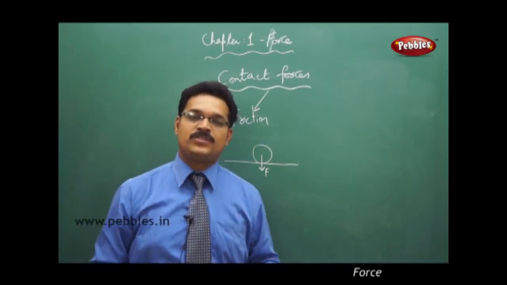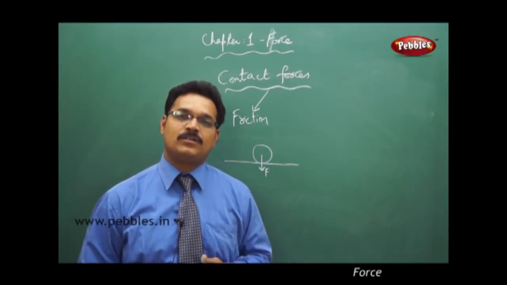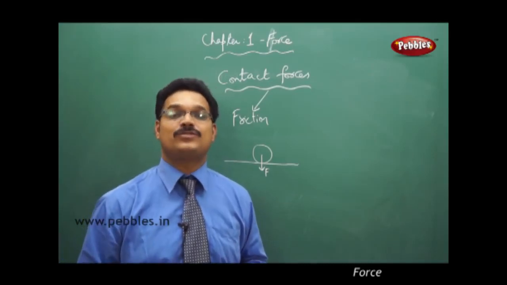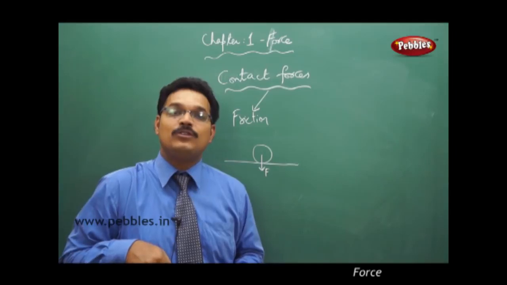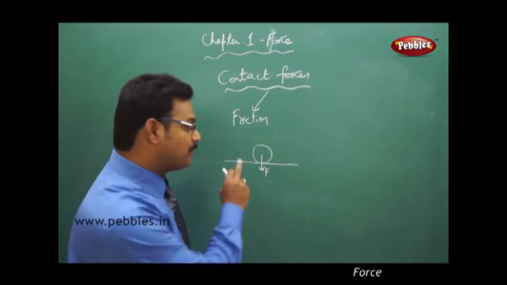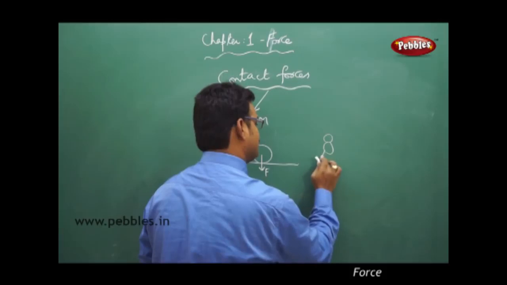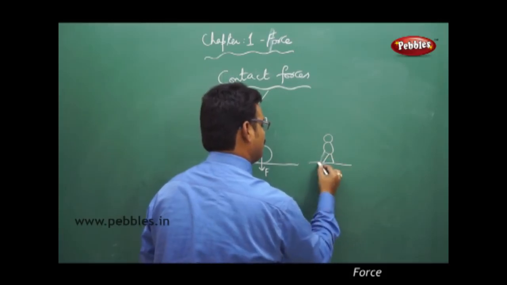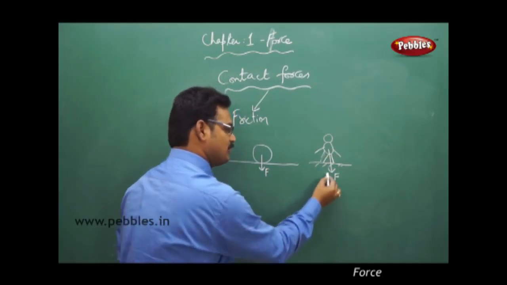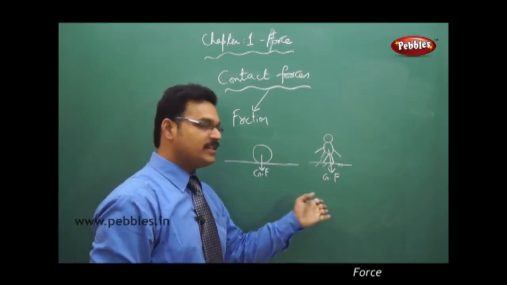See, I am standing here on the floor at the surface. So I should be attracted by the gravitational force. Yes, I am attracted by the gravitational force, so I should go into the earth. Still I am not going. Why? Let me draw the diagram here. A person standing on the earth surface, and the person is experiencing the gravitational force, GF. Still the person is not going inside the earth.